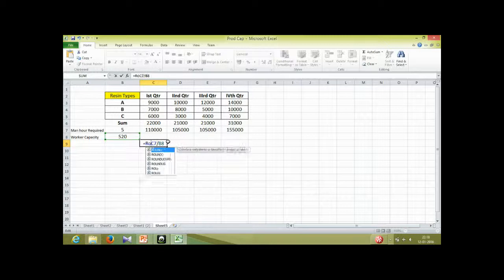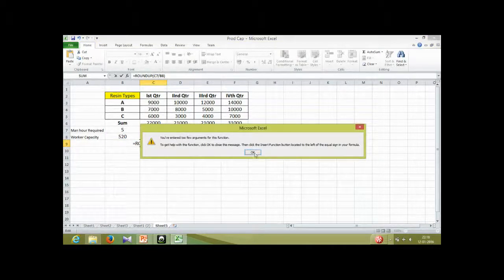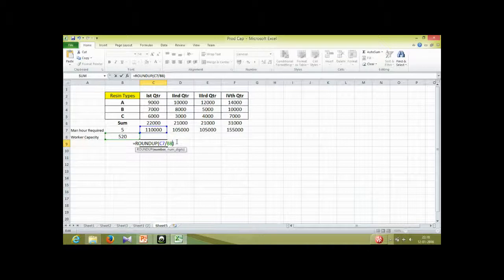So I'll round up to 0 decimal places. Yeah, 520, I need to freeze this formula.